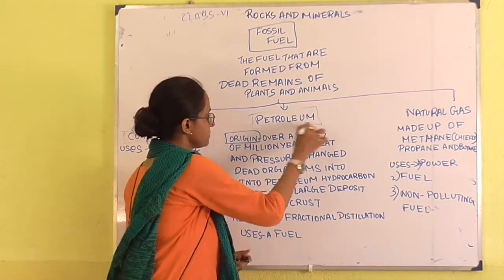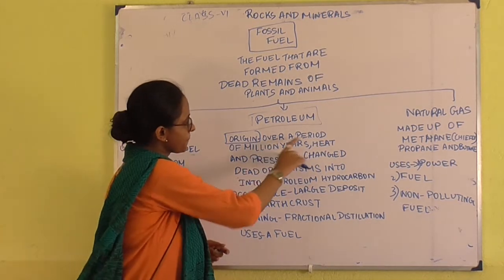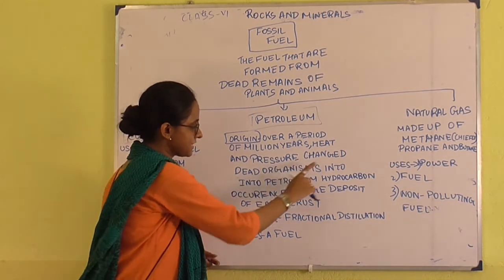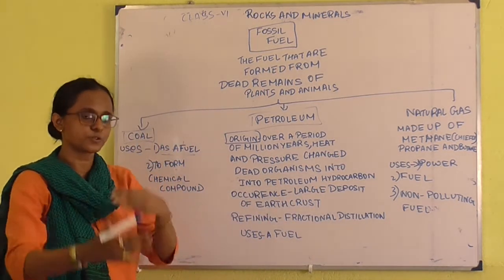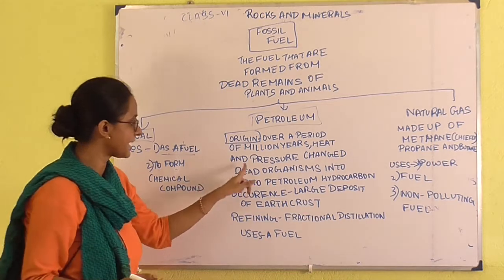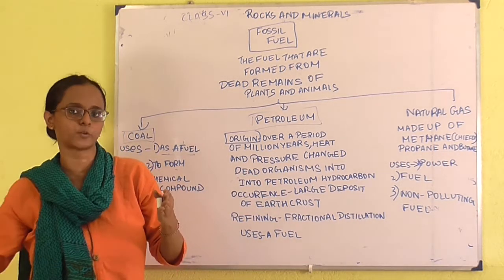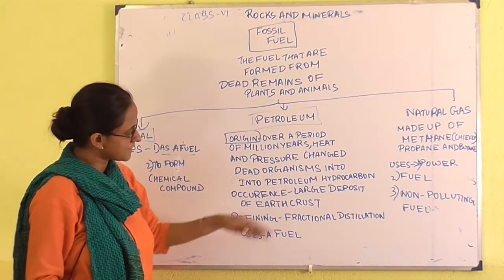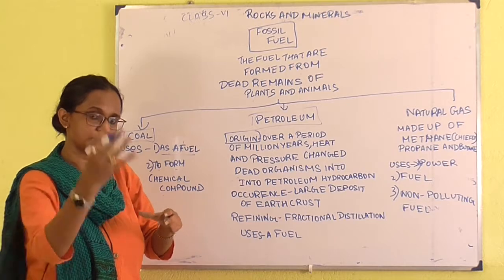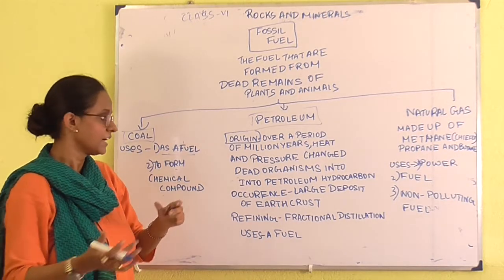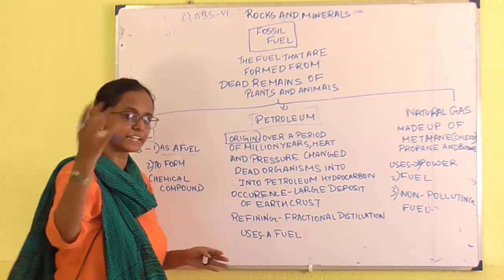Next is the petroleum, another common one. See, petroleum, what is the origin? Over a period of million years, the heat and pressure change the dead organisms into petroleum hydrocarbon. So whenever due to the high heat and pressure, the dead remains change into petroleum. Okay. See, the same thing is told over here. Whenever the dead animal is going under high pressure, it is forming the petroleum hydrocarbon. Clear?